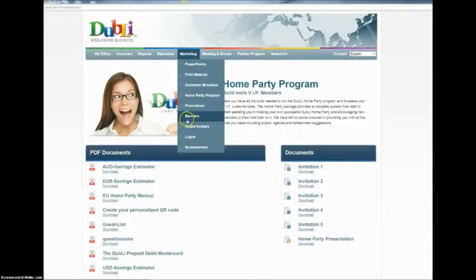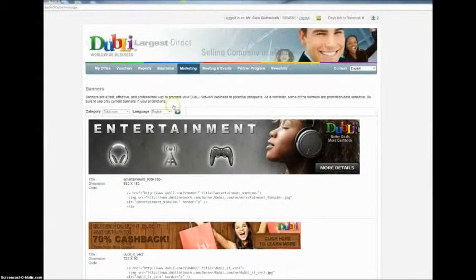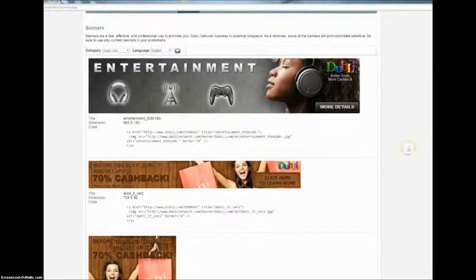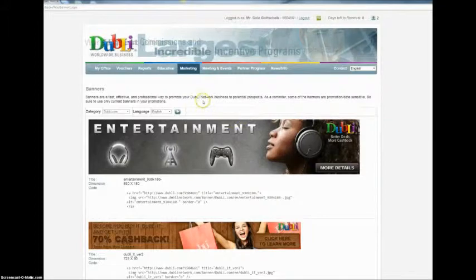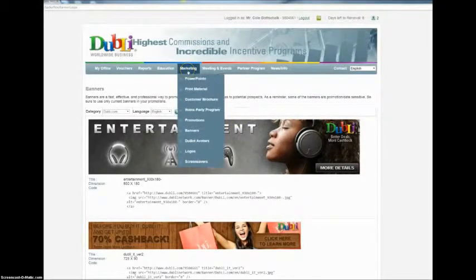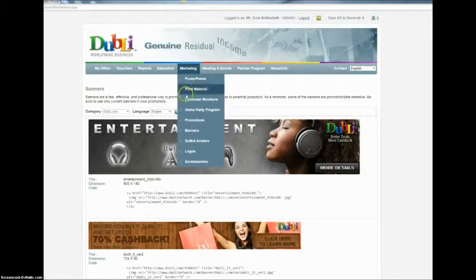The link below that is the banners. The banners are again for those that do specifically online marketing, the banners, towers, those types of things. There's a huge variety of different banners and towers and whatnot available for you. The HTML code is there. You just copy it over and put it wherever you're doing, whatever. If you've got a website, you've got a promotion that's going on, and like I said, you can scroll down through this because there are a lot of them. And if you use these and the company changes the promotion, you don't even have to go back and change it from their location. The company will actually do that for you as well.